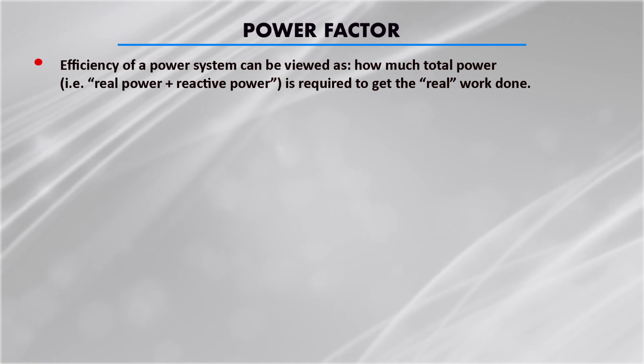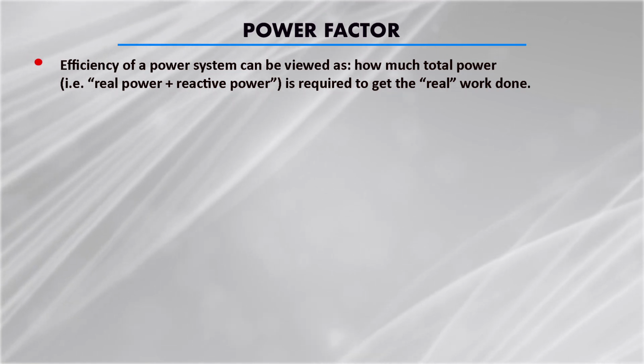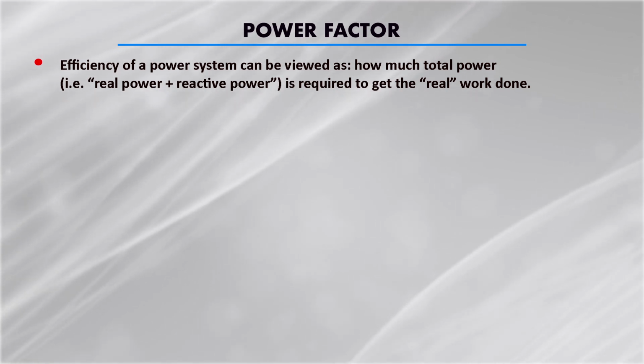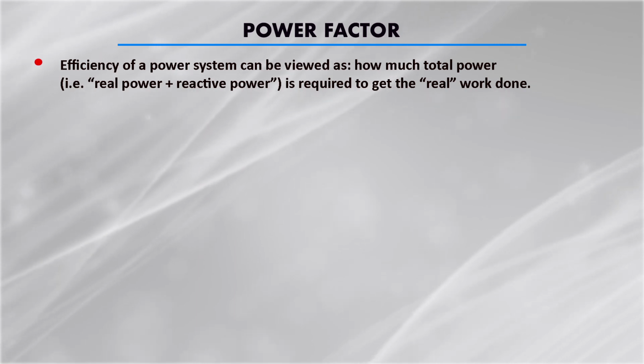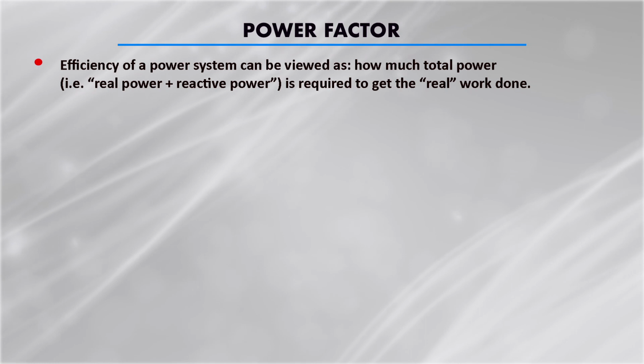It takes real and reactive power, but how much work can we obtain from the real power? This is expressed by the power factor. Typically a power factor above 95% is considered good, or sometimes 90%, 0.9, near to 1. So this is a high power factor.